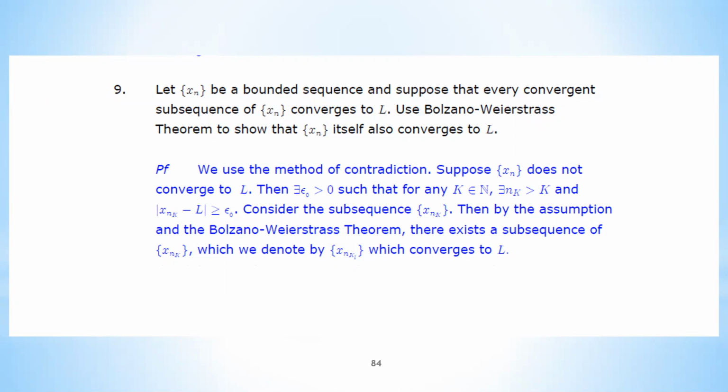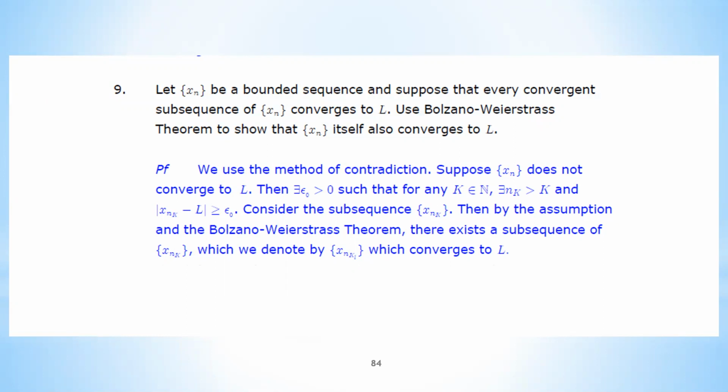Therefore, by the BW theorem, which says that every bounded sequence carries a convergent subsequence, looking at this subsequence x_nk, there is a subsequence of this subsequence which is convergent.